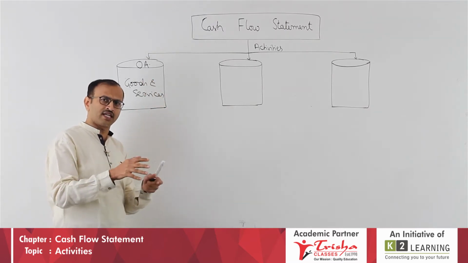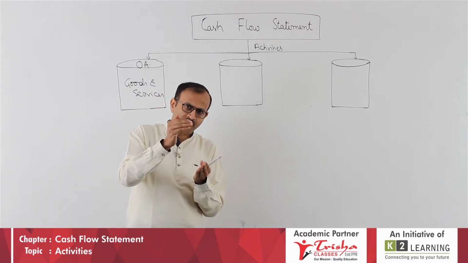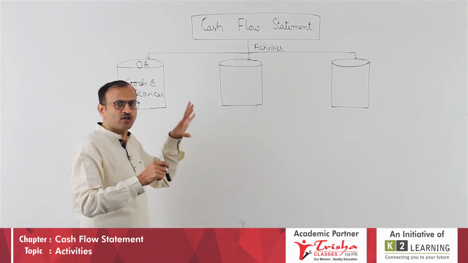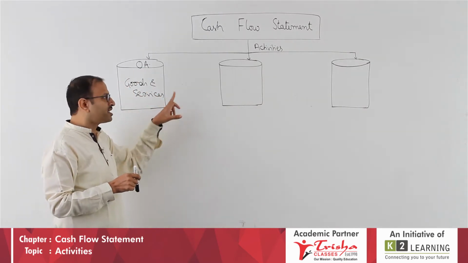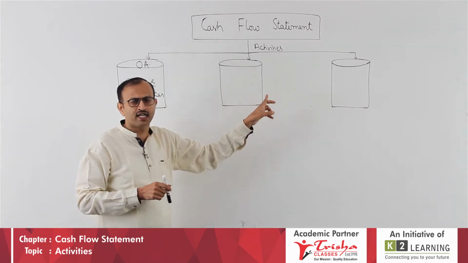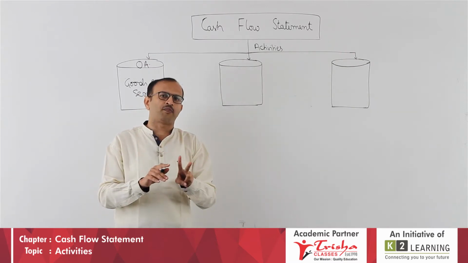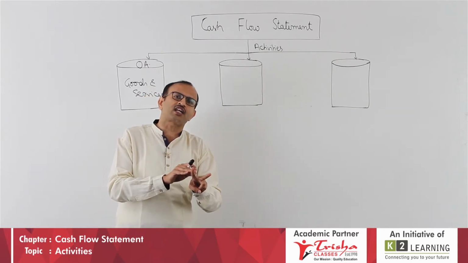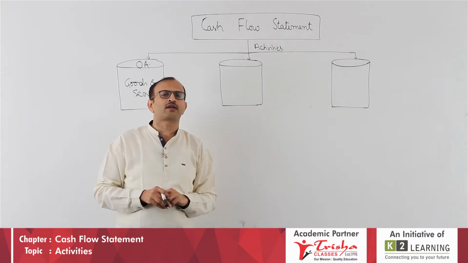The second one is all about your long-term assets, either purchase or sale. Please note, here both inflow and outflow are taken, plus and minus. Long-term assets include mainly 2 components: fixed assets or non-current assets, and long-term investments.